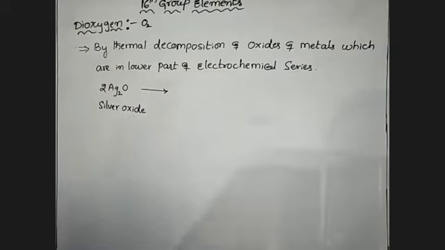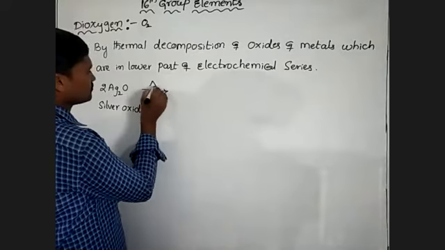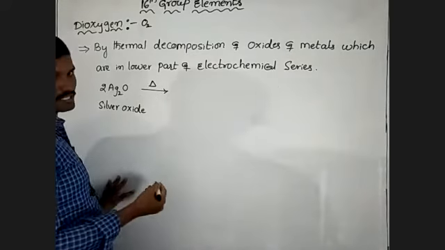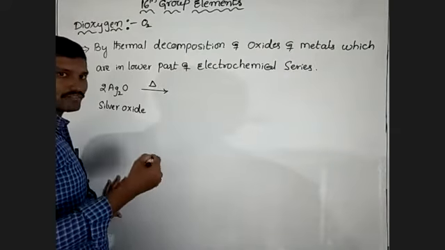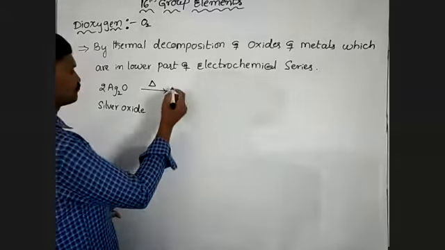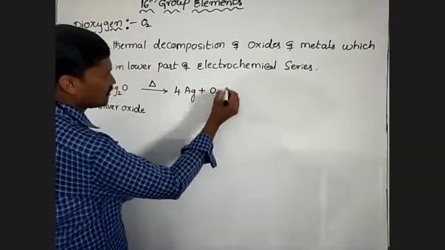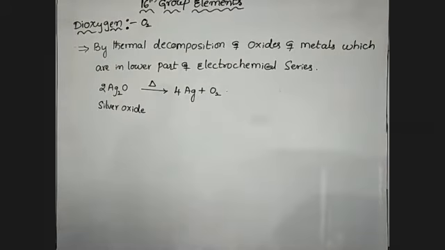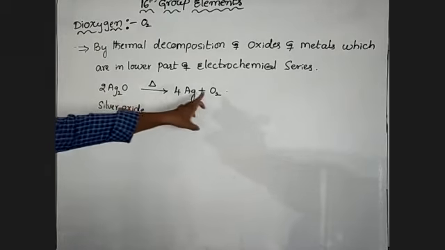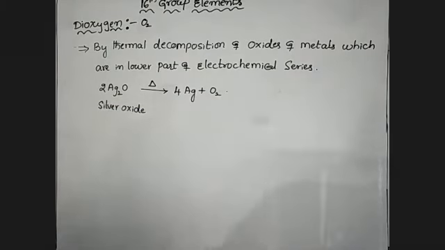On thermal decomposition, that means on heating at 360 degrees centigrade, it forms 4 moles of silver and oxygen. This reaction is also used in the preparation of dioxygen. So next one,